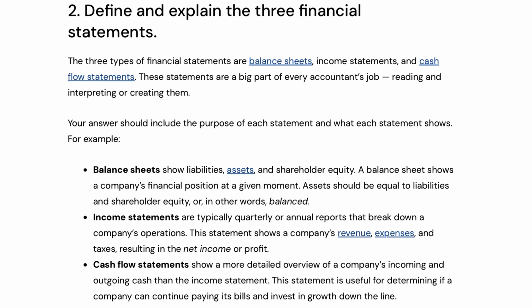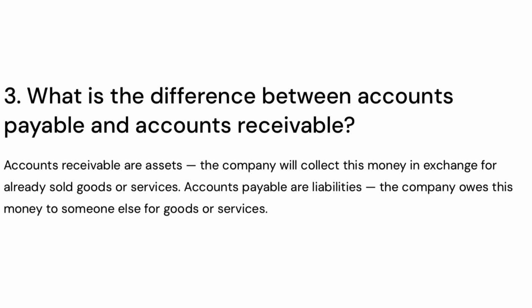Income statements are typically quarterly or annual reports that break down a company's operations. This statement shows a company's revenue, expenses, and taxes, resulting in the net income or profit. Cash flow statements show a more detailed overview of a company's incoming and outgoing cash than the income statement. This statement is useful for determining if a company can continue paying its bills and invest in growth down the line.